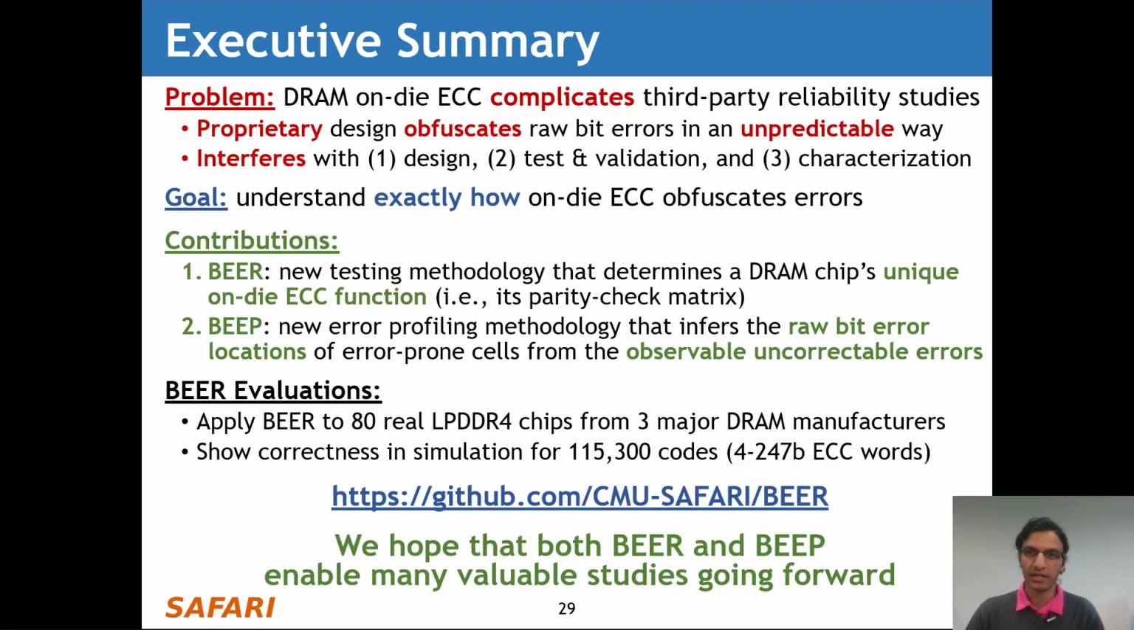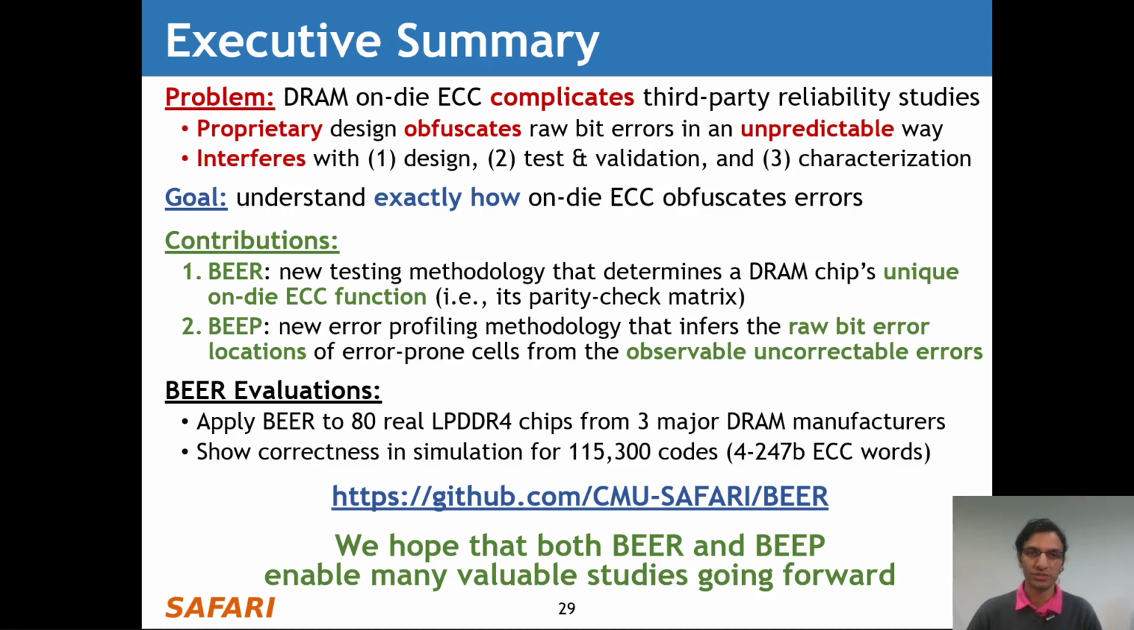Finally, I'd like to circle back with a summary of our work. So the problem that we tackle in this work is that DRAM on-die ECC complicates third-party reliability studies, and to overcome this problem, our goal in this work is to understand exactly how on-die ECC obfuscates errors. To achieve this goal, we make 2 main contributions. First, we introduce Beer, which is a new testing methodology that determines a DRAM chip's unique on-die ECC function, in other words, its parity check matrix.